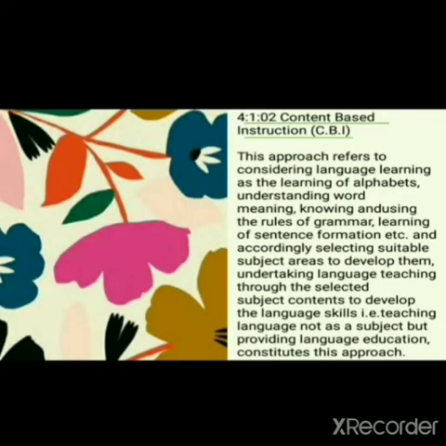Content-based instruction, CBI. This approach refers to considering language learning as the learning of alphabets, understanding word meaning, knowing and using the rules of grammar, learning of sentence formation, etc., and accordingly selecting suitable subject areas to develop them. Undertaking language teaching through the selected subject contents to develop the language skills, that is, teaching language not as a subject but providing language education, constitutes this approach.